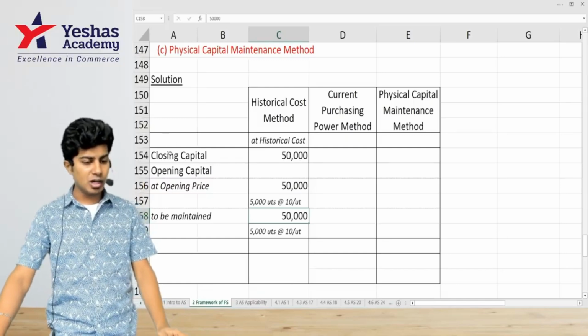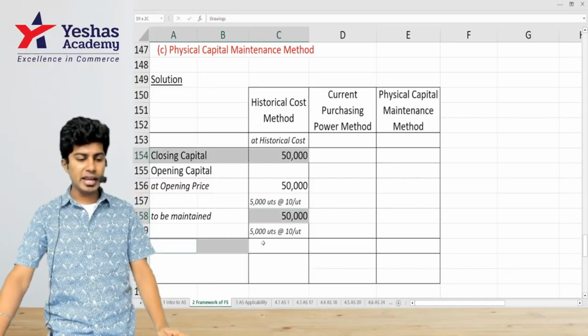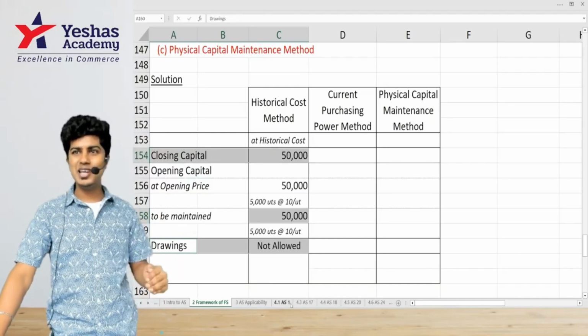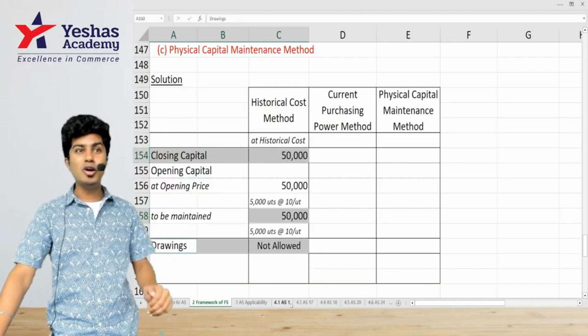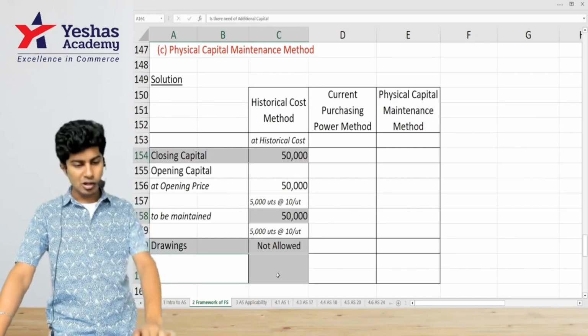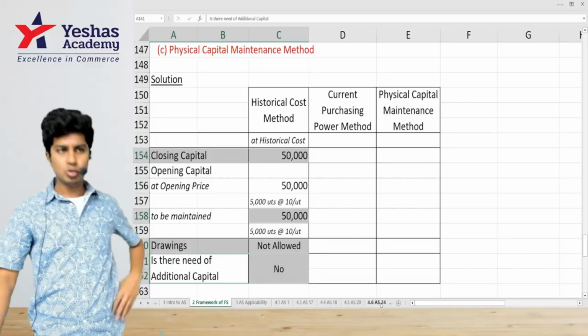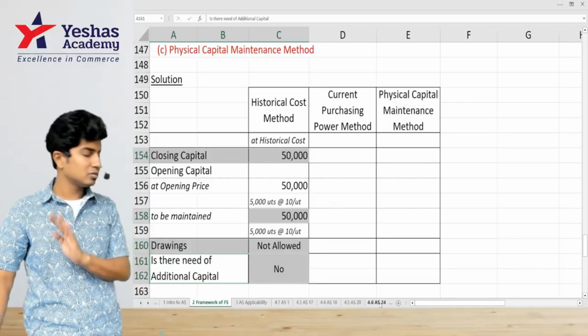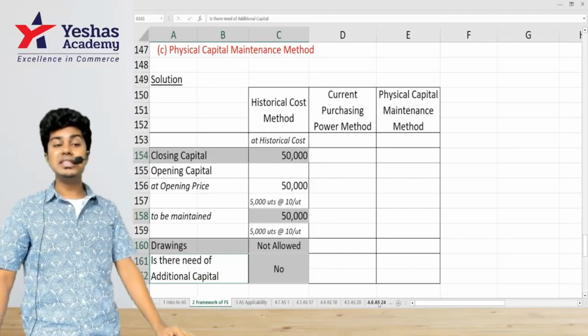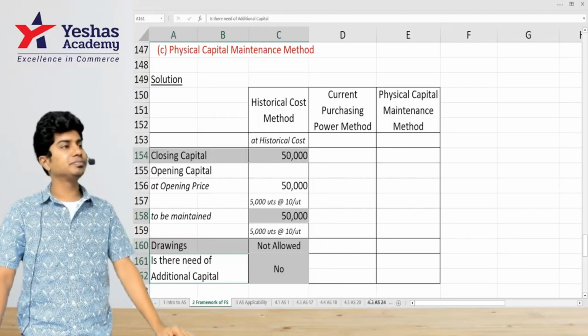Closing capital is right now at 50,000. Can I make any drawings? No. Why? If you withdraw, closing capital will decrease below what should be maintained. Do I have to bring in any additional capital? No. Can I withdraw anything? Exactly what is needed is what is there. This is historical cost method.